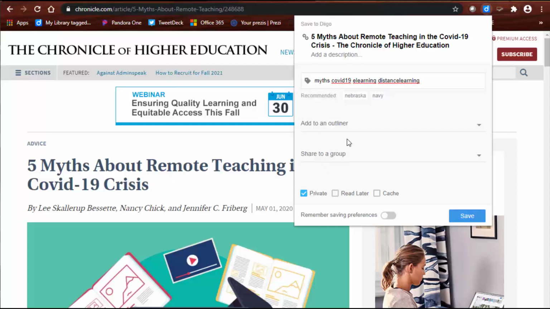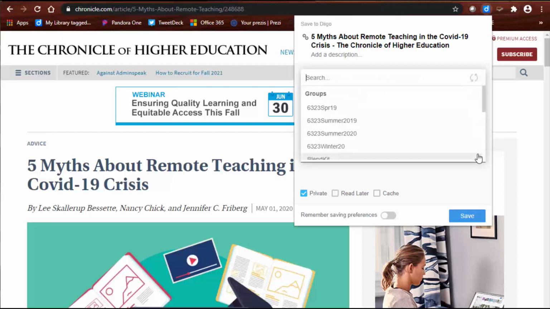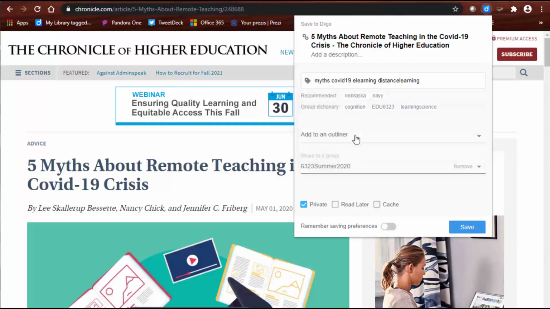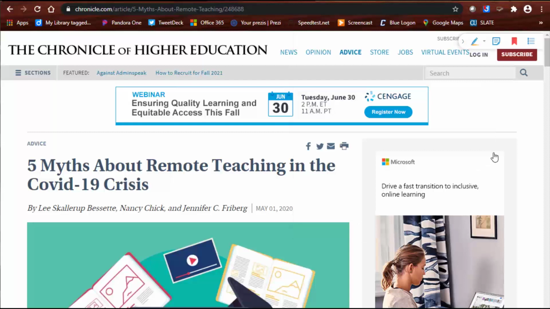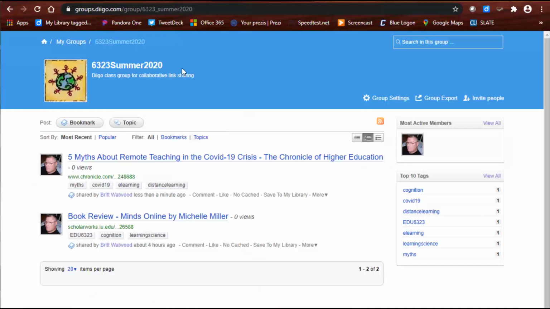But I also want to share it to a group, and so I'll click down here, find our particular group, and the last thing I want to do is make it public so other people can see it, and I save it. So that's how easy it is to save things. If I now go back to my content in the group, here it is right here. You'll notice that I can actually add comments at this point, or if other people begin doing it, I can comment on what they're doing.